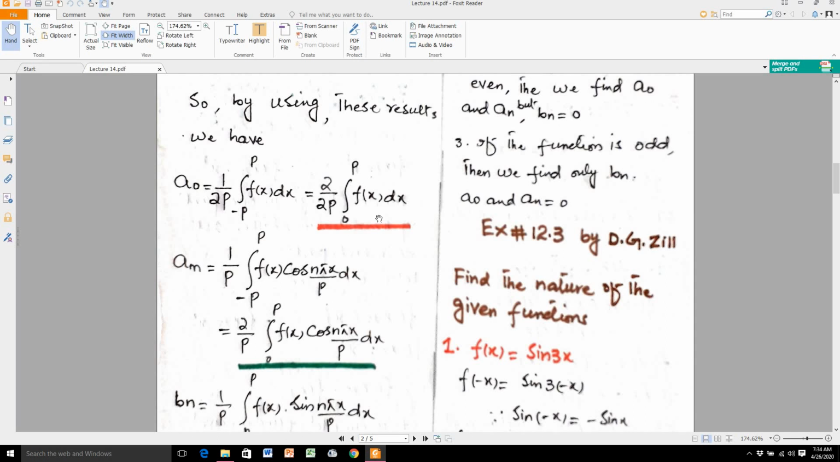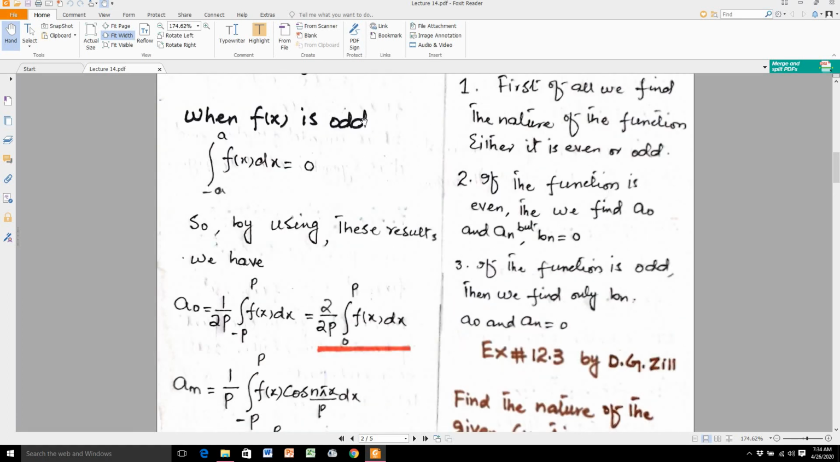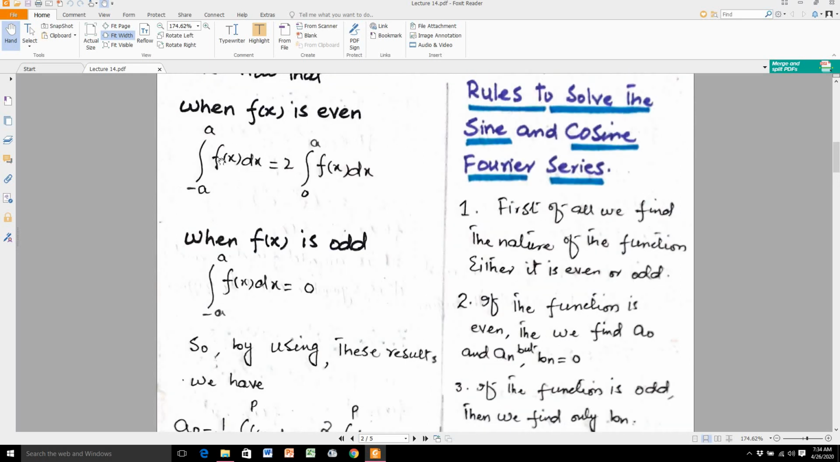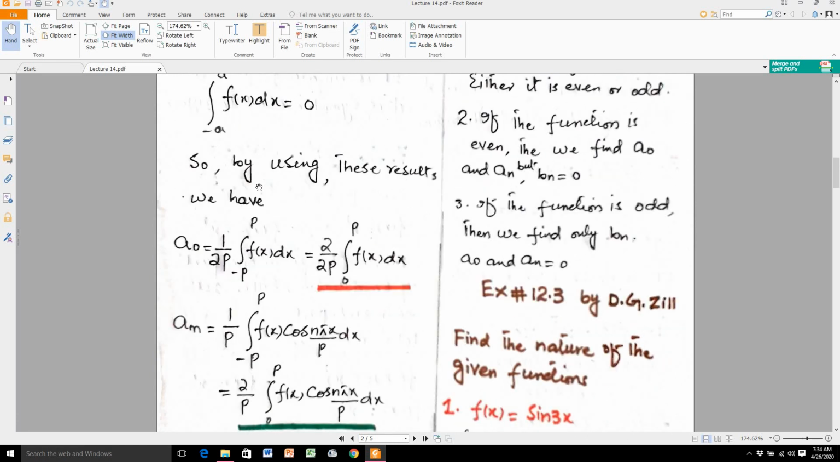Let's say a function is given and we check that it is even. Then you find only a0 and an. If the given function's nature is even, then you compute a0 and an, because you know that when the function is odd, it becomes 0. When the function is even, you do this step. So in this way, when a function is given to you, first of all you find the nature of the function.